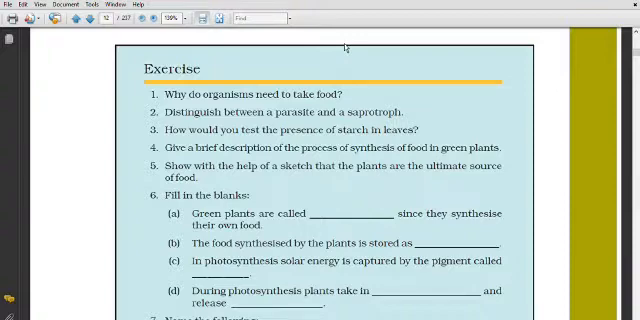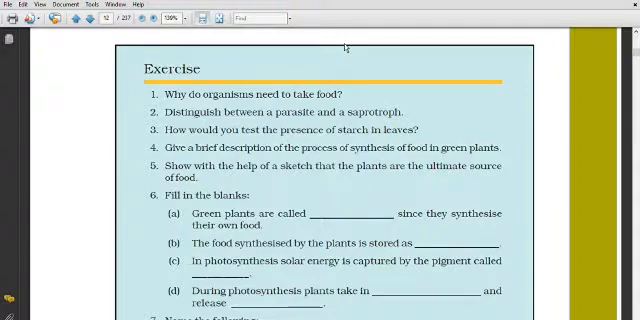Now third point, water molecule is broken down into hydrogen and oxygen with the help of sunlight.